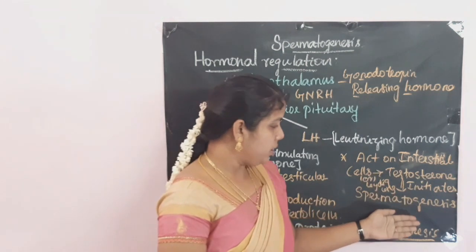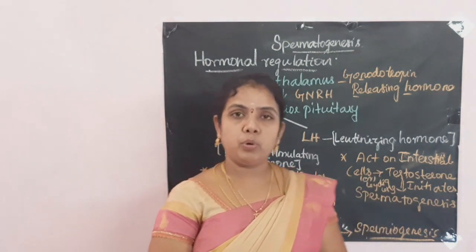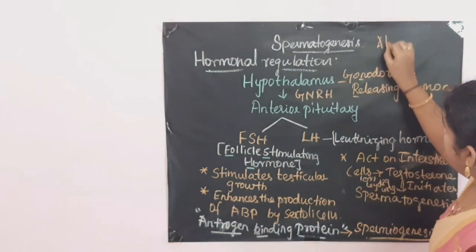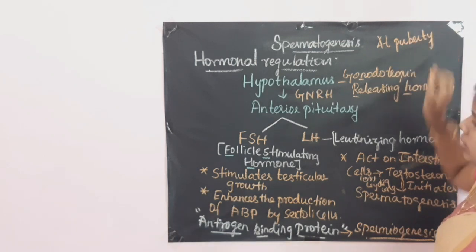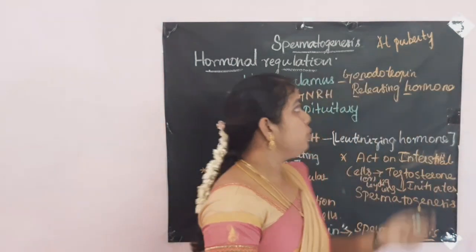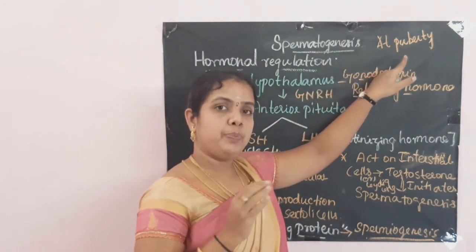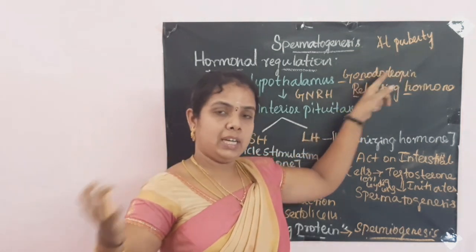So when does the spermatogenesis process take place in man? This is very important. The spermatogenesis process takes place at puberty, usually at the age of 11 to 13. Spermatogenesis begins at puberty and the testes keep producing sperms throughout a man's lifetime.